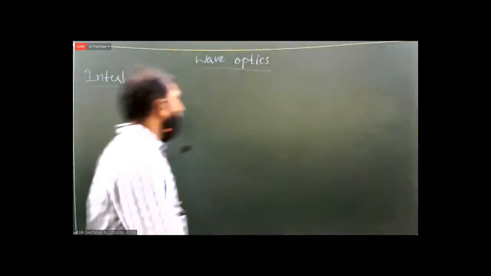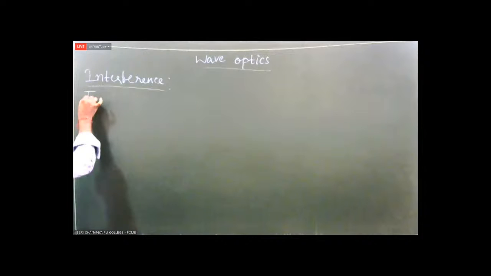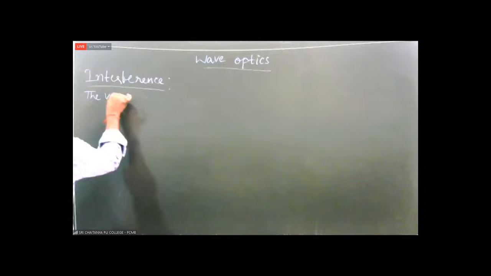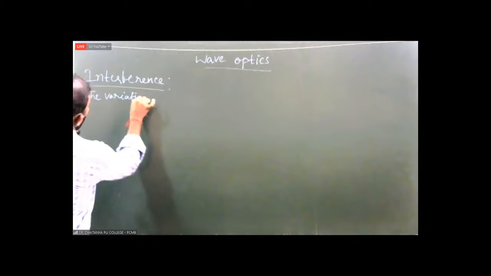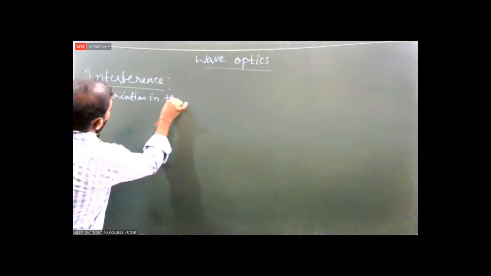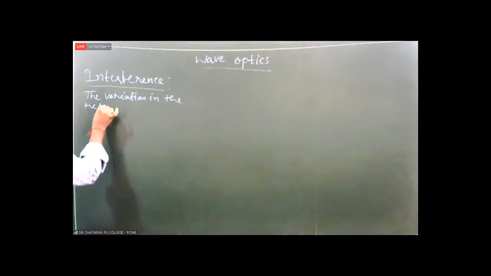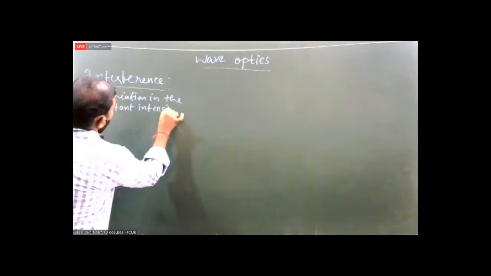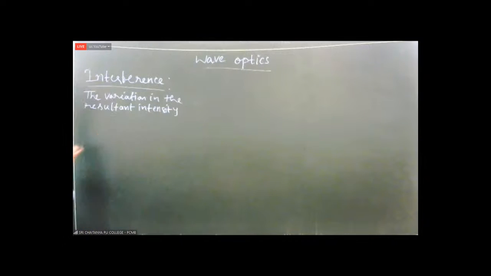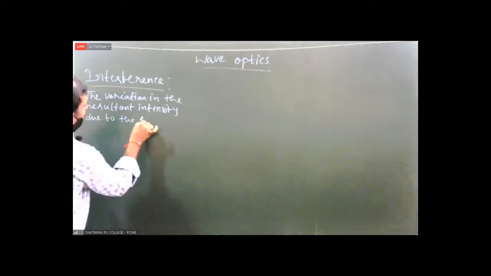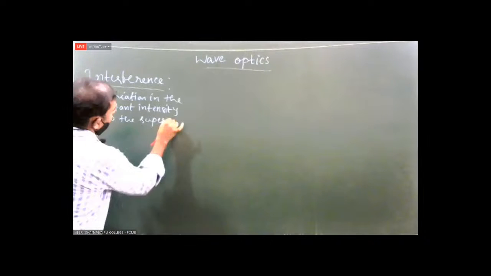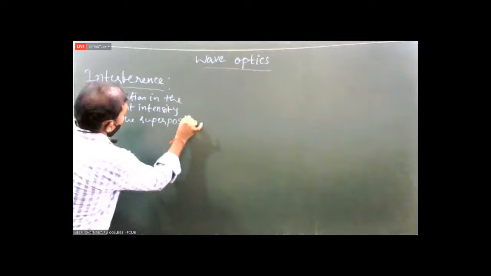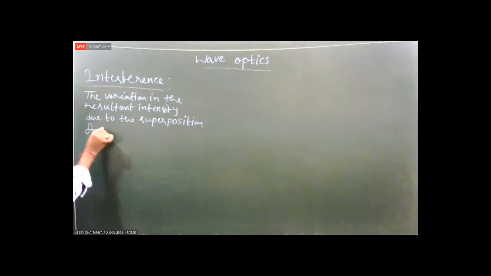due to, here I am writing, the variation in the resultant intensity due to the superposition of two waves.